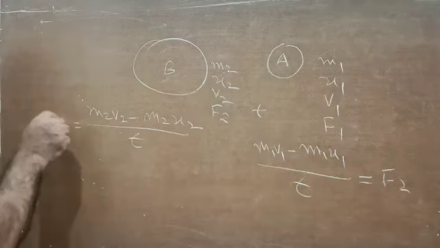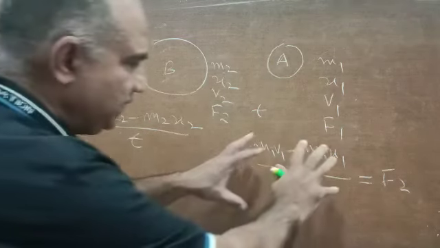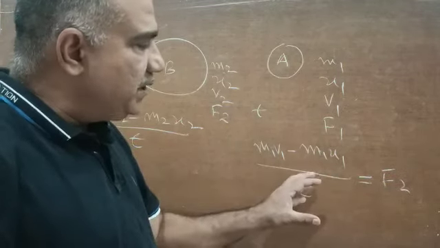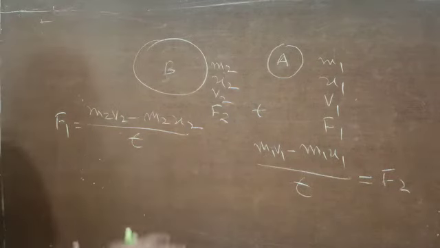So I write F1. See, till now whatever we have calculated, this is the role of the second law. We have calculated the rate of change of momentum in this body and in this body. This is by the second law.